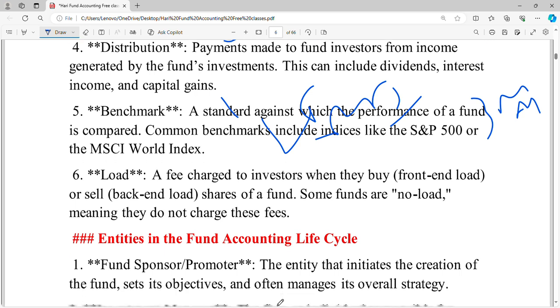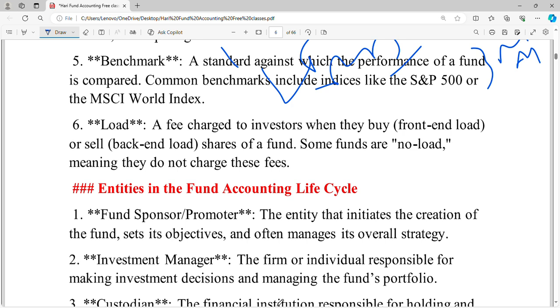Next, load means a fee charged to investors when they buy or sell, that is front-end or back-end charges of a fund. Some funds are no load. For example, there are three types of funds: open-ended, close-ended, and interval funds. Open-ended means an investor can buy or sell at any time; they do not have a time restriction.